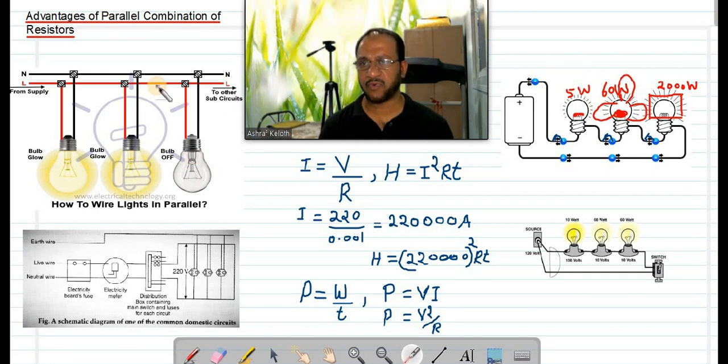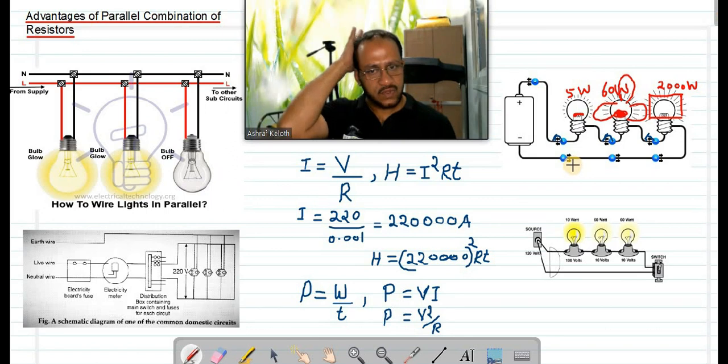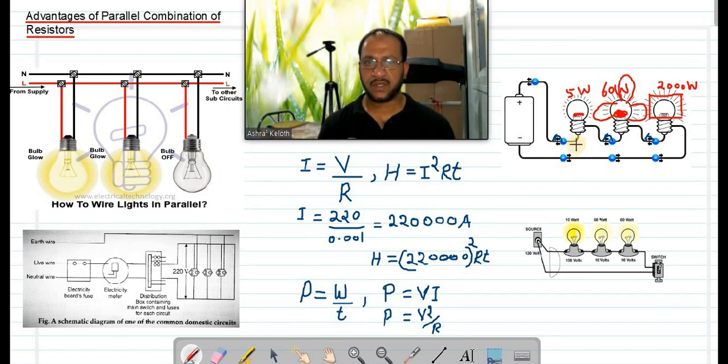So write down the next point, fourth point. In parallel combination, all devices can be given the same potential difference. How many points over? 4. Now the last one, the fifth one.